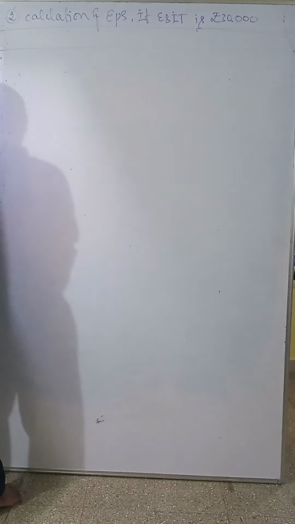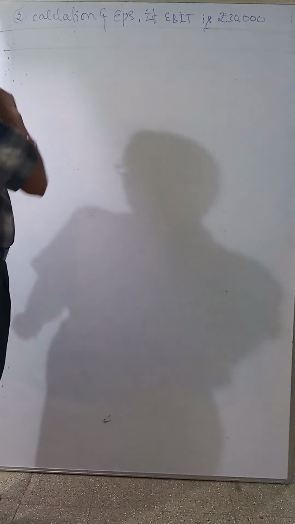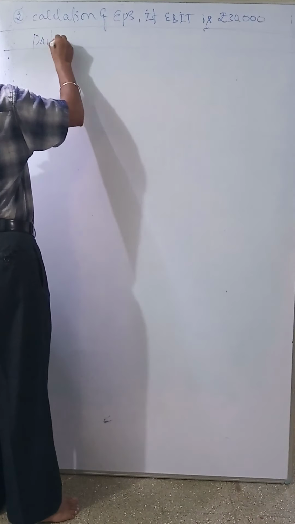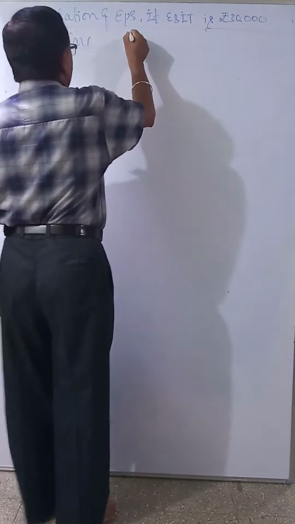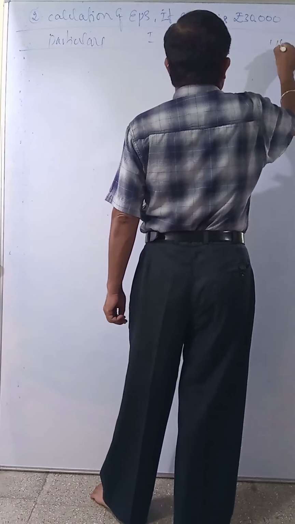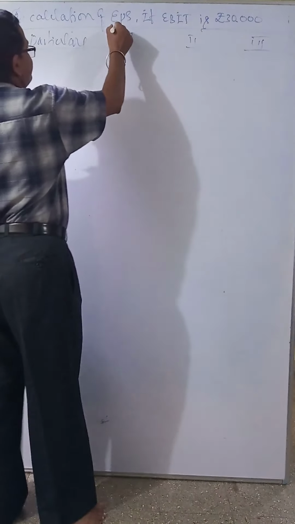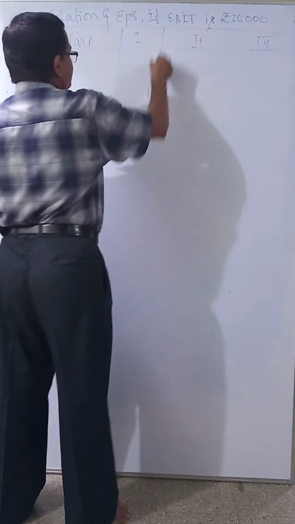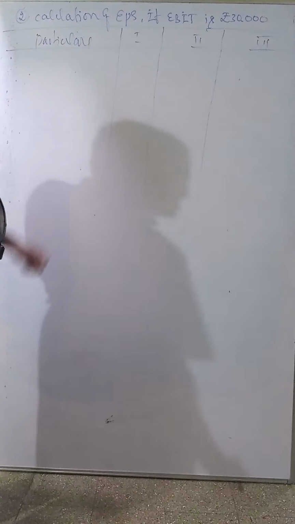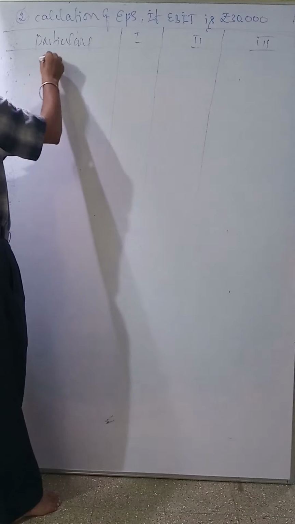Okay, so here make it 4 columns. The first column is particulars, then plan 1, plan 2, plan 3. See, we know EBIT; I will write the format here.